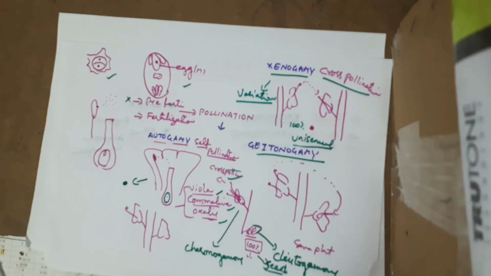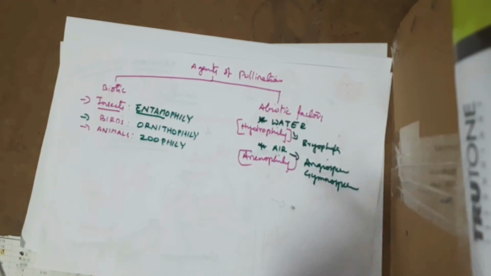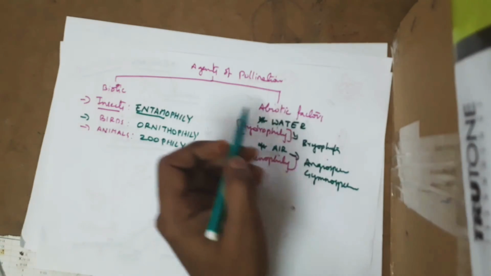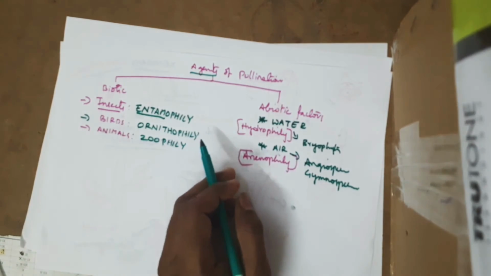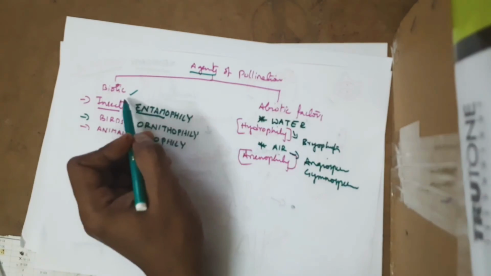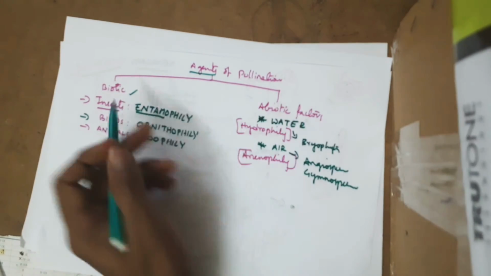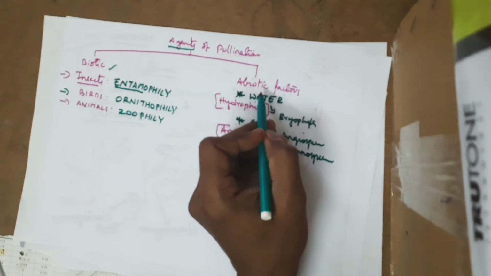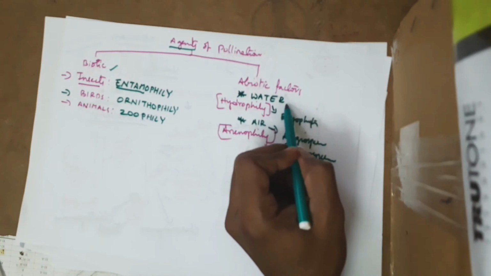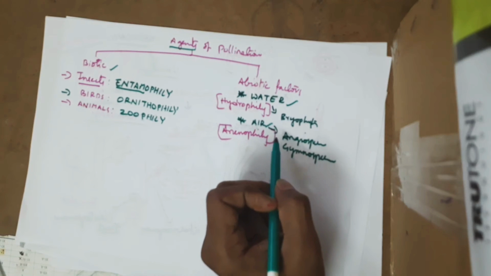Okay, so these are the three varieties. But if you see what are the agents of pollination, how plants will adapt to carry the pollen grains, especially in cross pollination. In cross pollination, there are some agents required. Here there are two agents, abiotic agents and biotic agents.